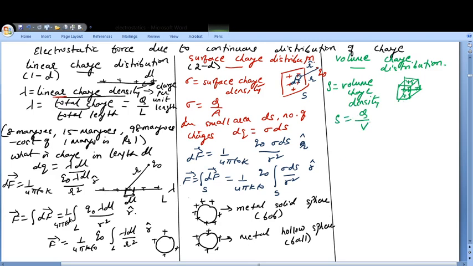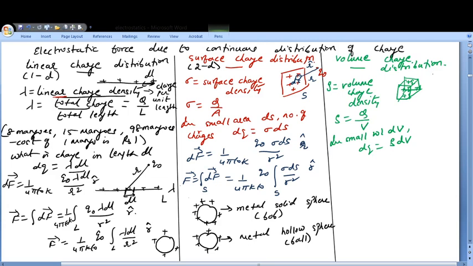And in a small volume dV, the charge dq will be equal to rho dV. See, dimensionally also, rho will be q upon V, so V and V dimensions cancel out and you get the dimensions of charge only. So dq is equal to rho dV.